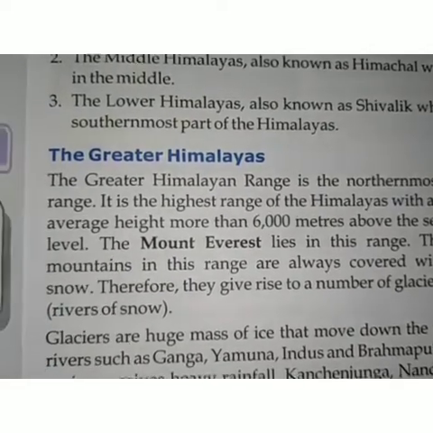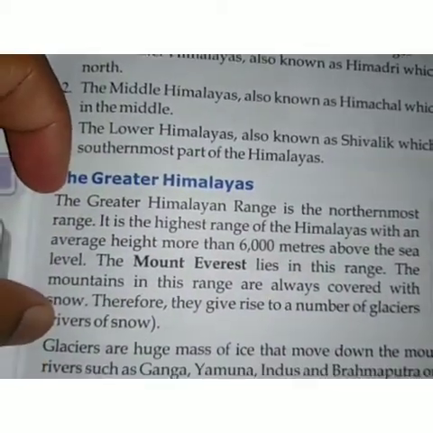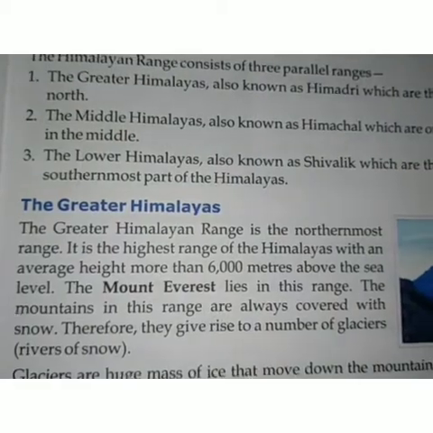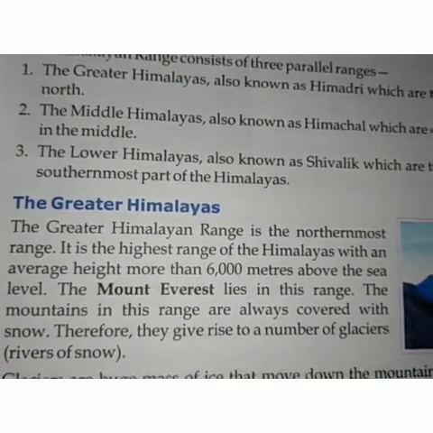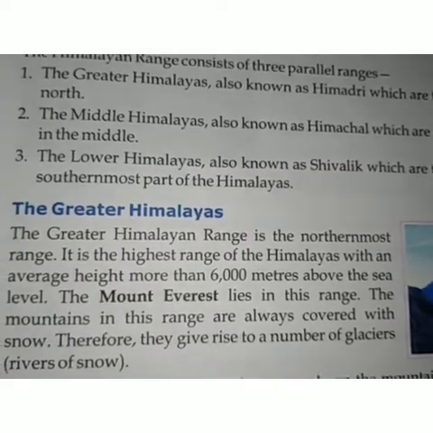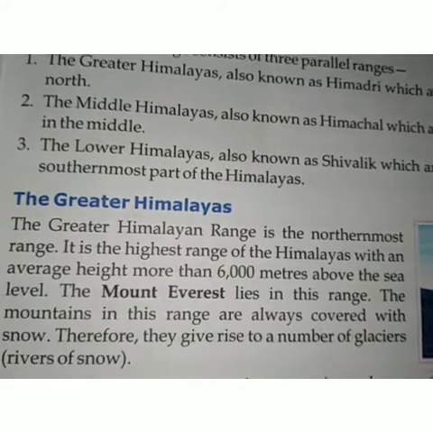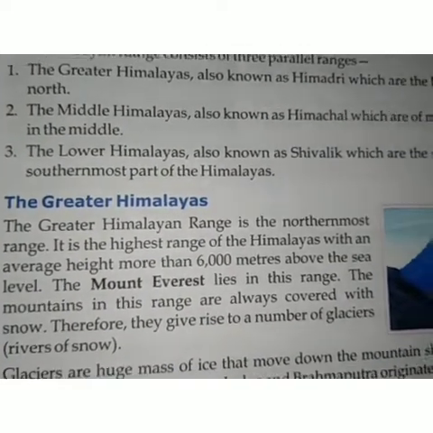In this paragraph, the information we are getting is that the greater Himalayan range is the northmost range and also the highest range in Himalayas with an average height of more than 6 kilometers or 6,000 meters above the sea level.